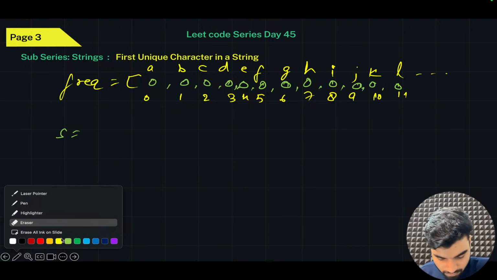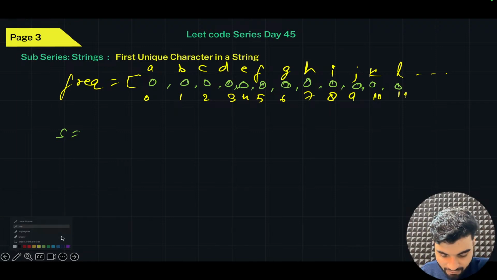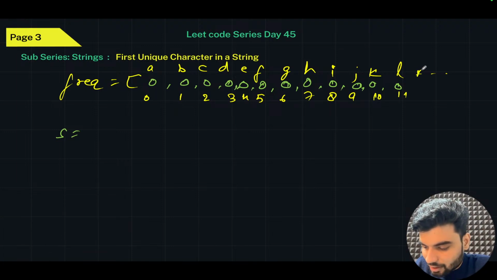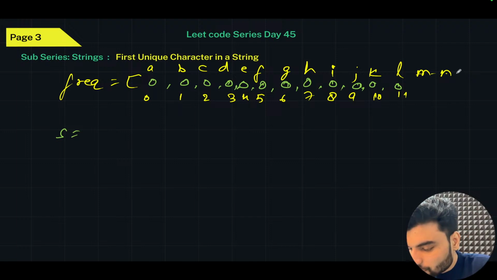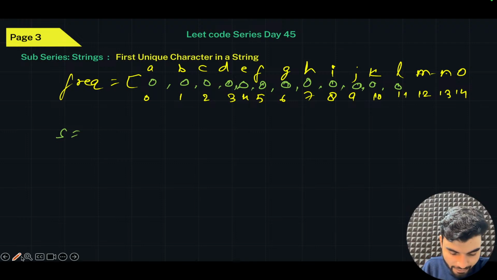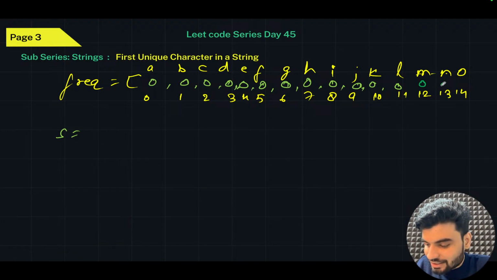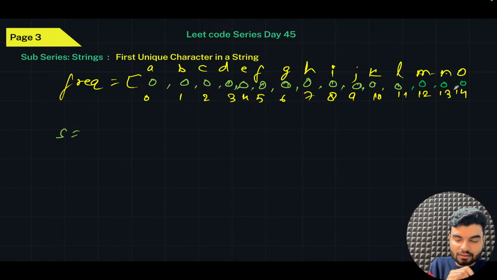Then J, K, L, M, N, O. So now here you will have 12, 13, and 14, and all the remaining values will be assigned 0. Just understand this pattern, then you'll be able to solve all the possible problems based on the same pattern. That's why I'm taking this much time on this particular question.